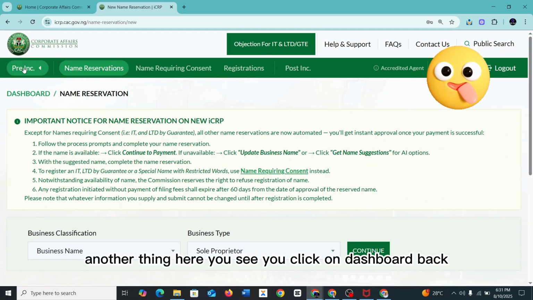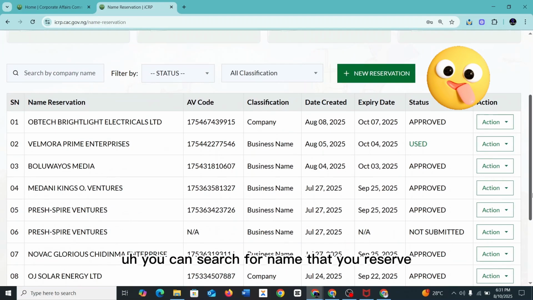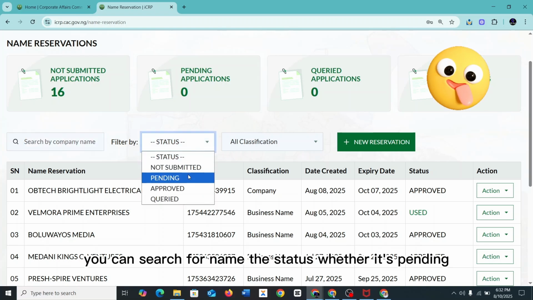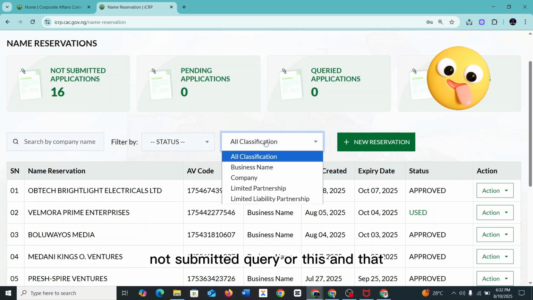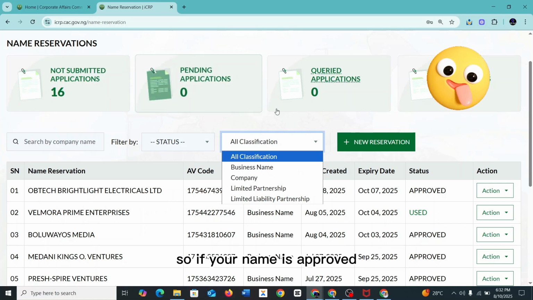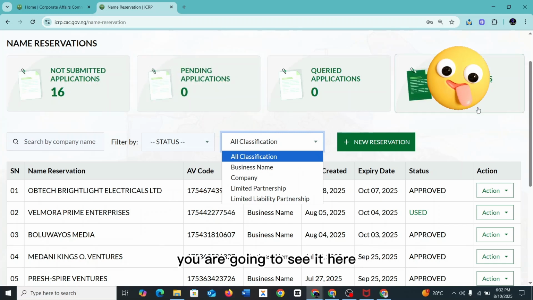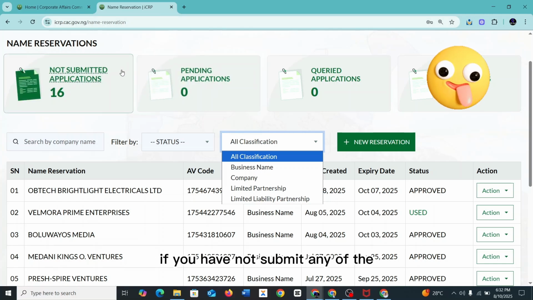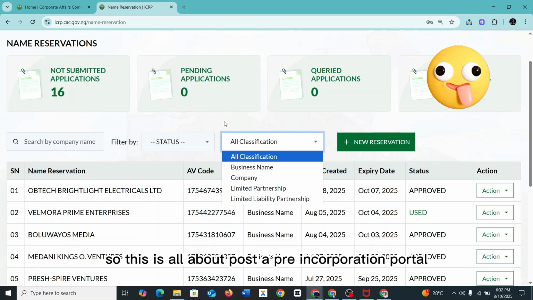Another thing here, you click on dashboard back. You can search for name that you reserve. You can search for name, the status, whether it's pending, not submitted, query, or this and that. You can search for it here. So if your name is approved, you are going to see it here, just like the way we have it before. If your name is query, you are going to see it here. If it's on pending, it's going to be here. If you have not submitted any of the name that you want to reserve, you are going to see it in this section. So this is all about pre-incorporation portal.